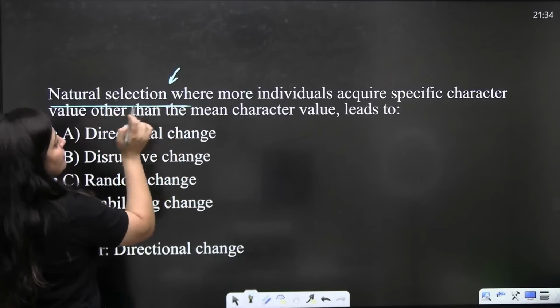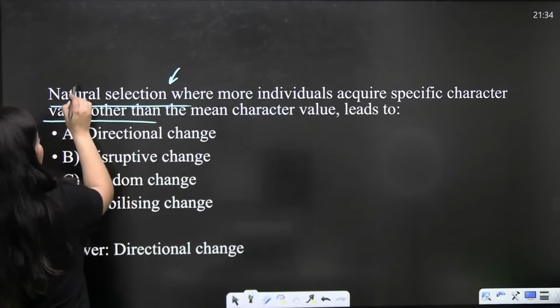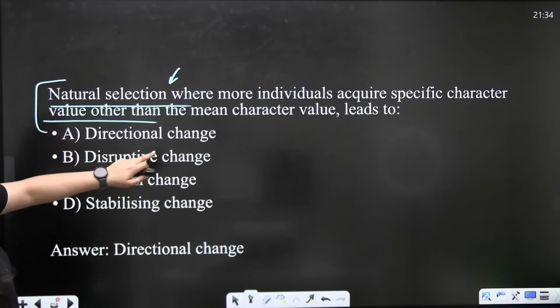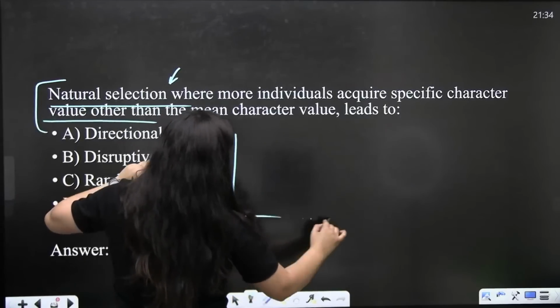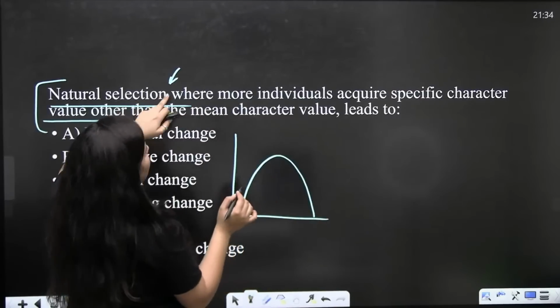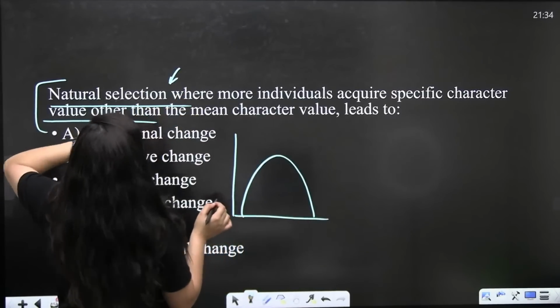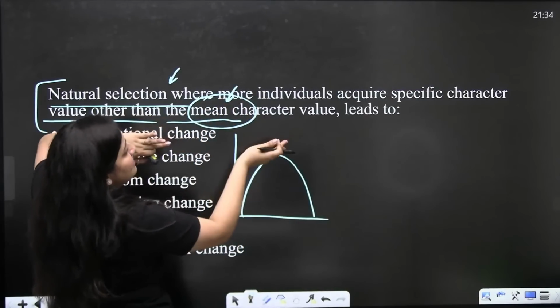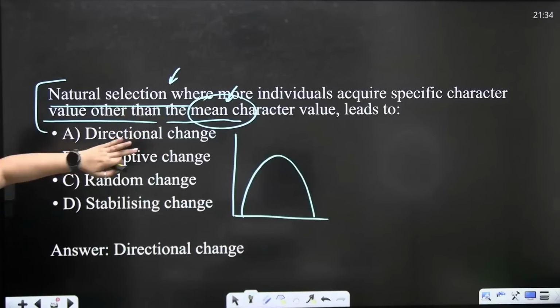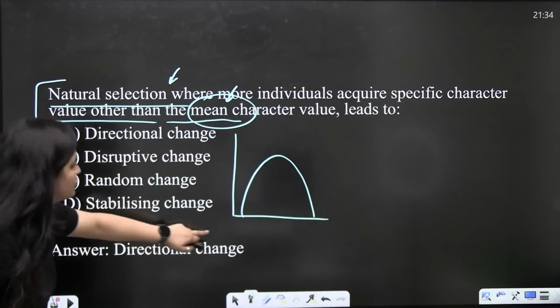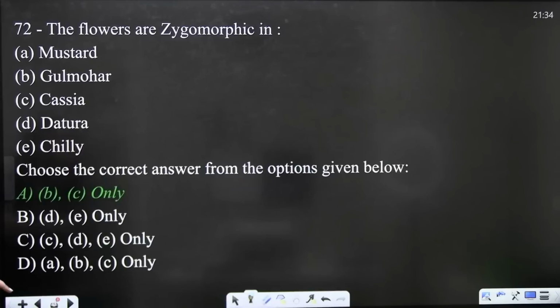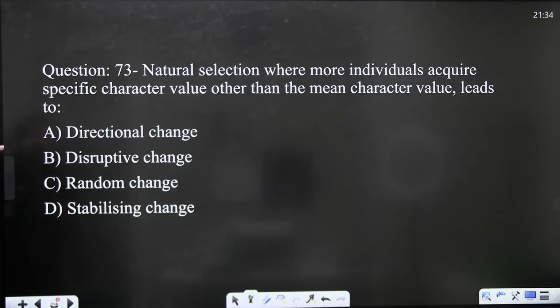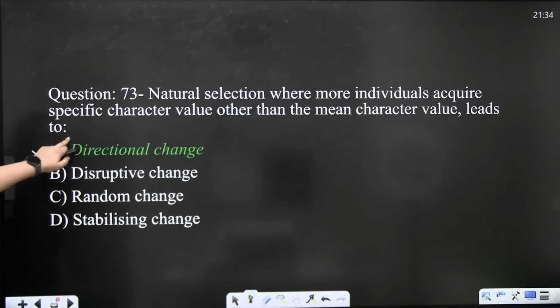The natural selection where more individuals acquire specific character values other than the mean character value. Let me explain it. They are saying the organisms are going to acquire specific character values other than the mean. Mean means heterozygous. Other than the mean, they are saying acquire specific character value. So obviously it is going to be directional, and the answer here is B and C. I told you already, we have already solved it. It is directional.